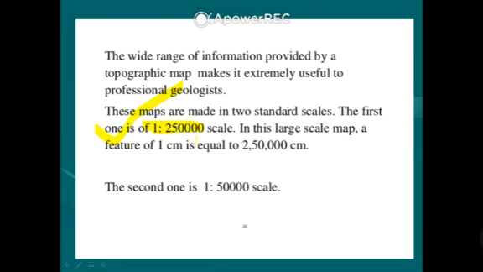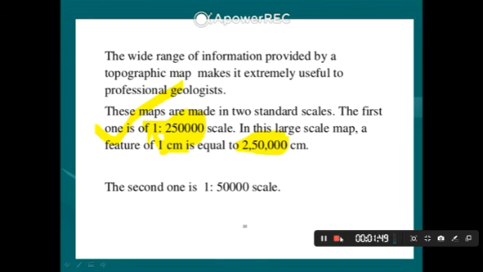That means the large size of the structure is denoted in 1 centimeter. That means 250,000 centimeters are denoted in a 1 centimeter scale. So this is called scale factor. Scale factor is important because with its help we can denote the large size of the image into small scale.